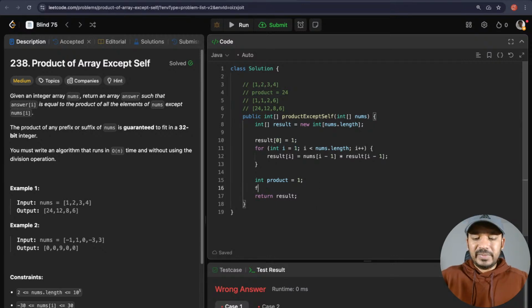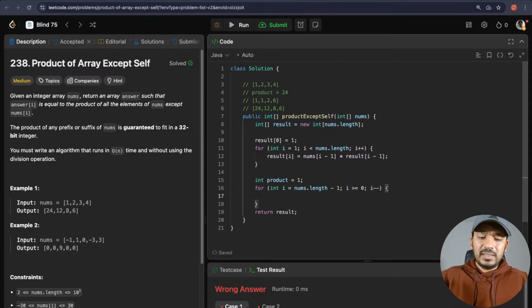So now, as I said, I will be traversing from the end. For int i is equal to nums.length minus 1, i greater than or equal to 0, i minus minus.